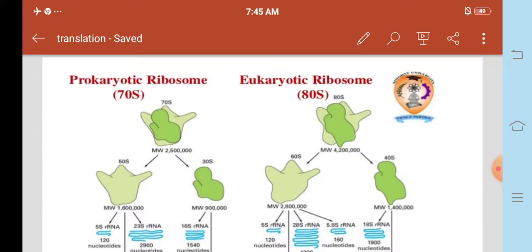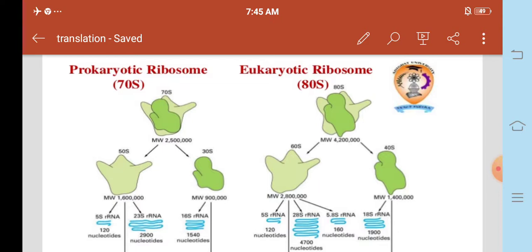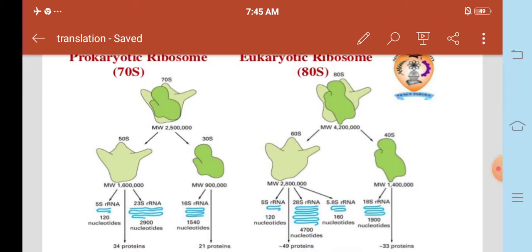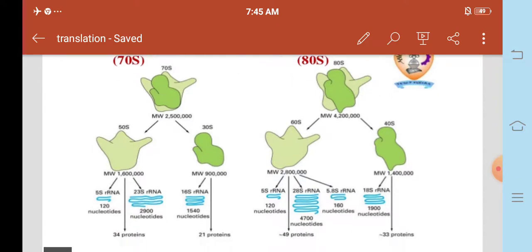Next, the 80S ribosome. The 80S ribosome has a molecular weight of about 4.2 million, the 40S subunit about 1.4 million, and the 60S subunit about 2.8 million. The 5S rRNA has 120 nucleotides, the 28S rRNA has 4700 nucleotides, the 5.8S rRNA has 160 nucleotides, and the 18S rRNA has 1900 nucleotides.